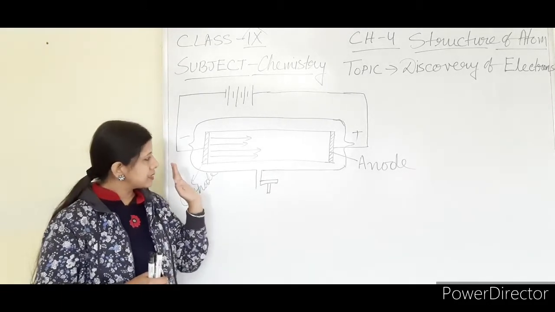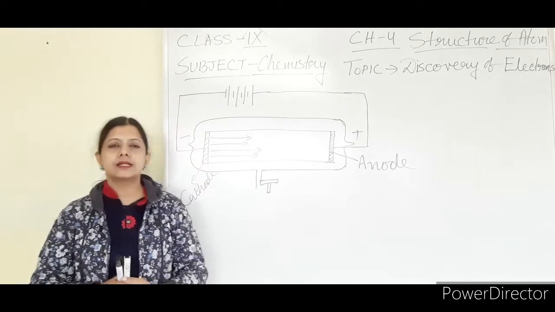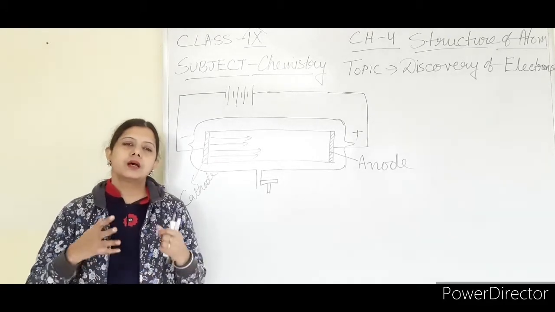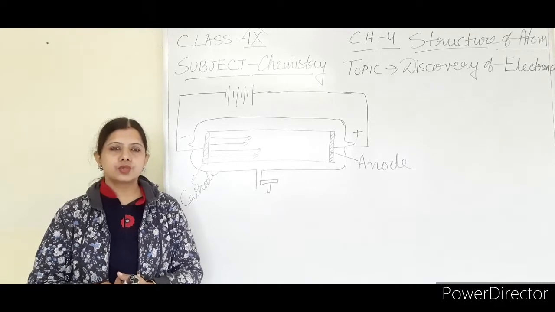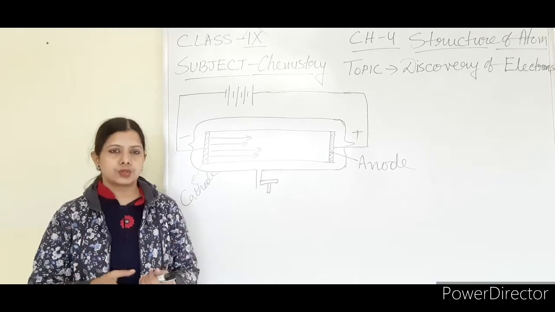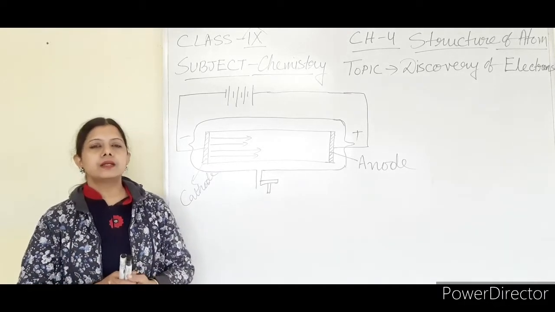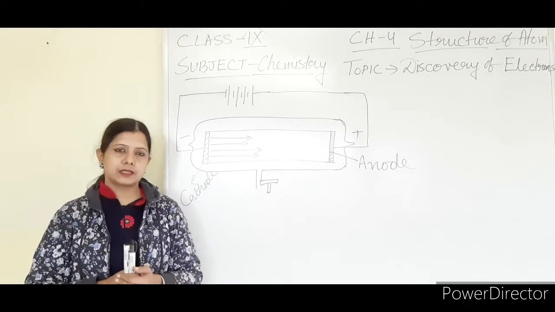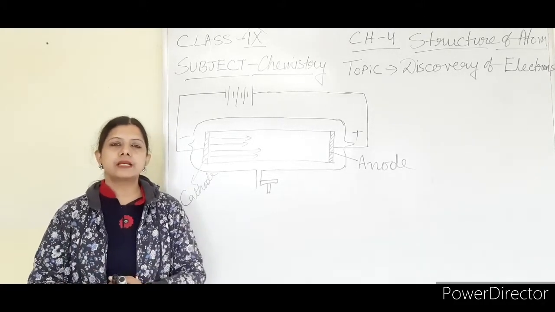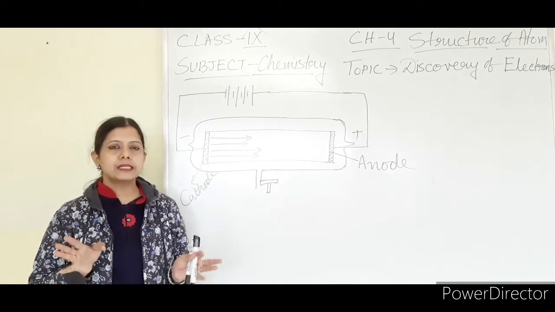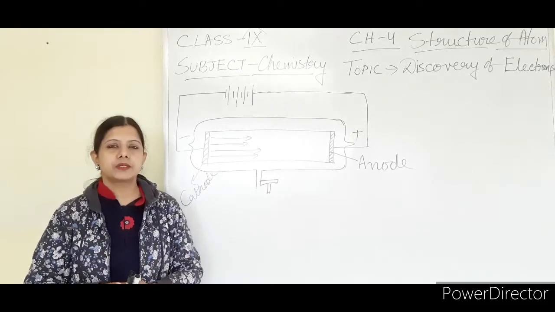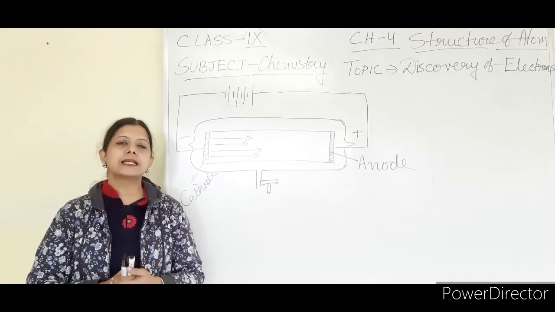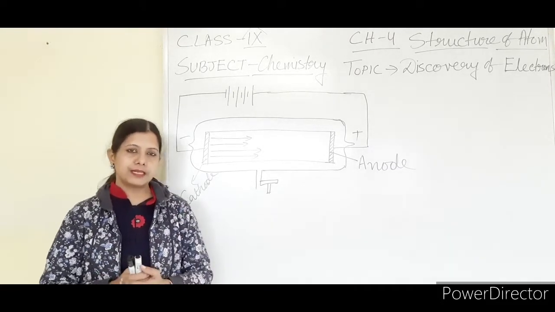After sending 10,000 volts into the discharge tube, through the vacuum pump the air pressure inside the discharge tube is reduced. In the beginning, we will reduce the air pressure to 10 to the power minus 2 atmospheric pressure. The general atmospheric pressure is 1 atmosphere. That has to be reduced to 10 to the power minus 2 atmospheric pressure.